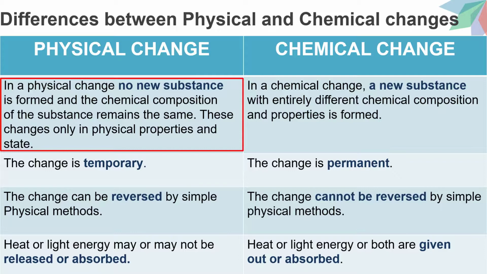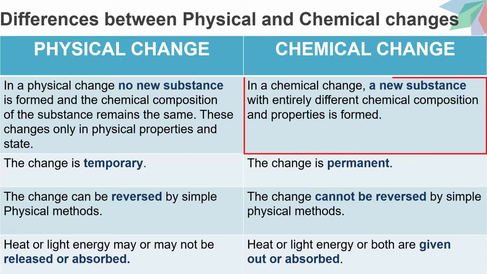These are changes only in physical properties and state. Chemical change: in a chemical change, a new substance with entirely different chemical composition and properties is formed.